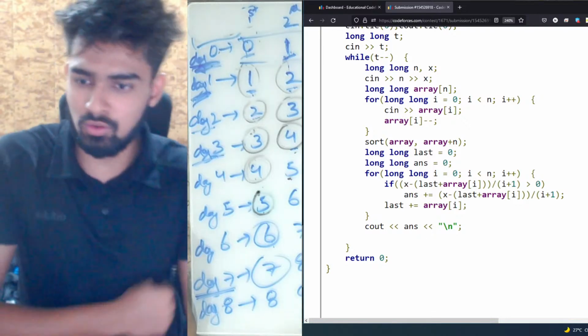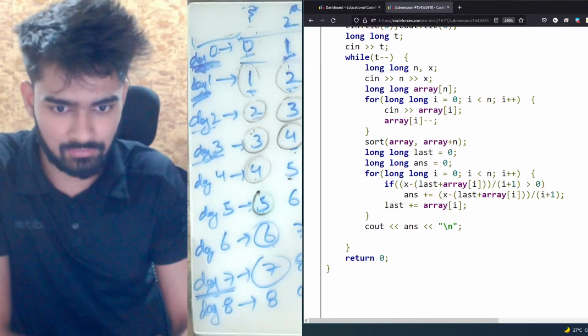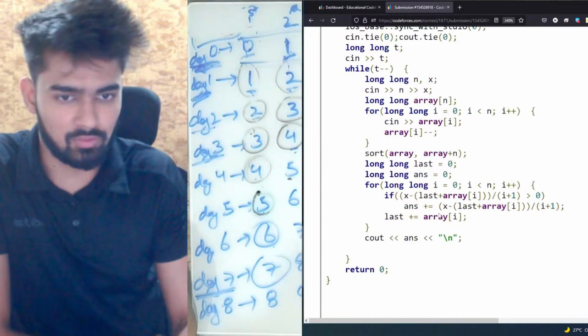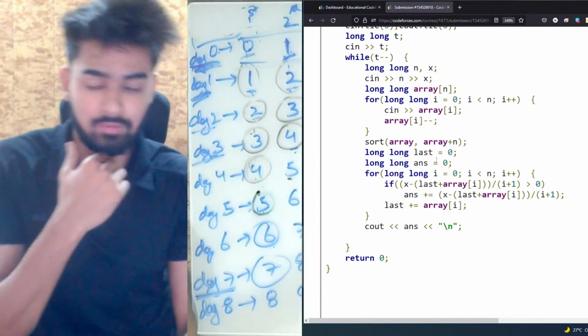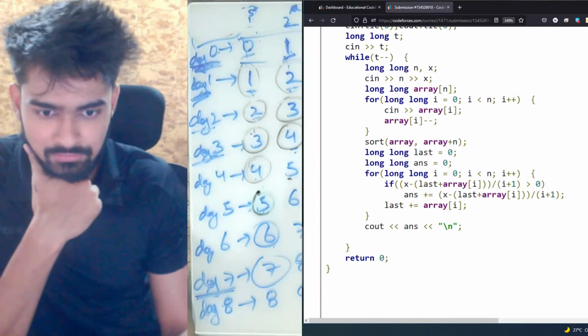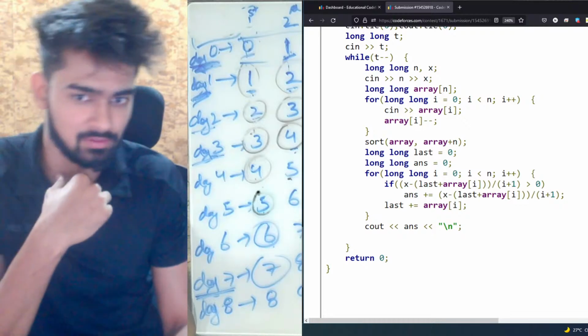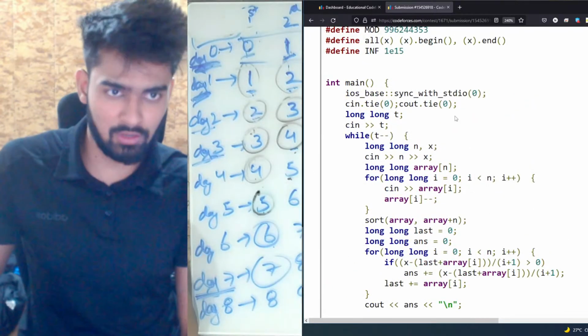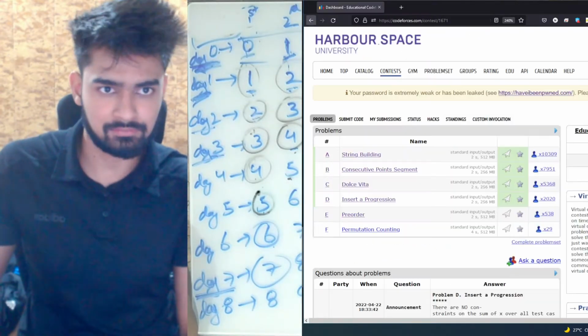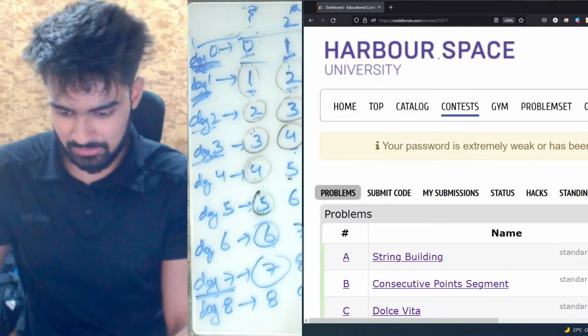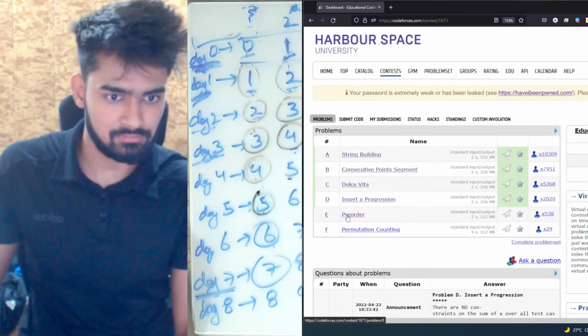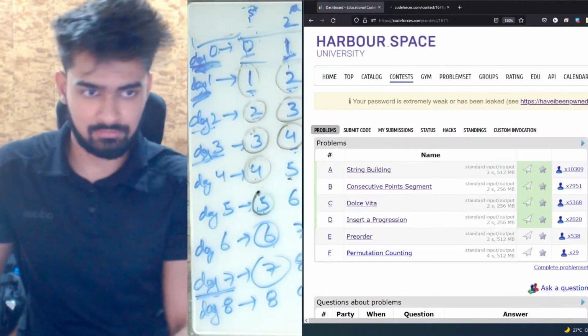Okay, cool. I hope this is also clear to everyone. Okay, I think we can move on to problem D now. Understood. Rachit says understood. Perfect. Clear. Okay, let's move on to problem D then. Let me just zoom out. And problem D.